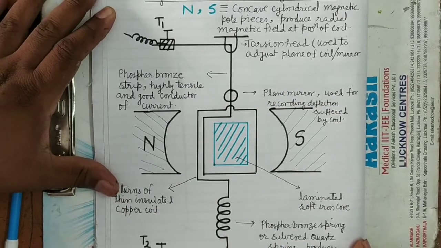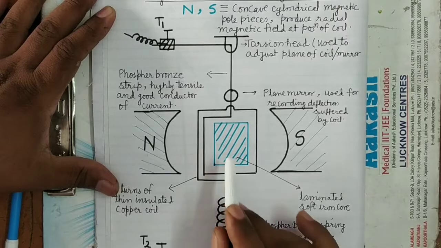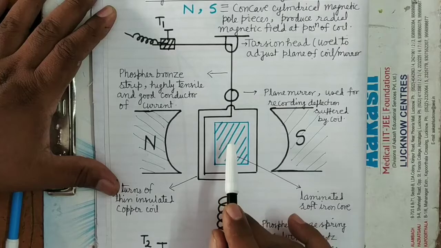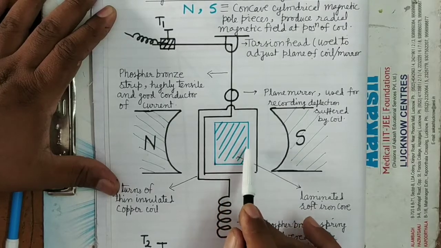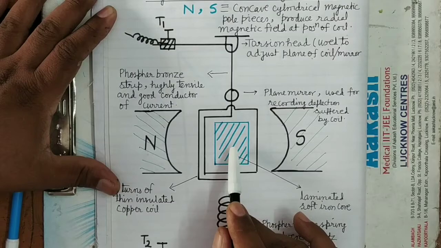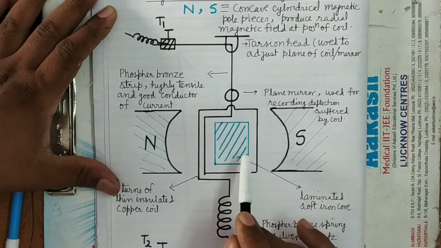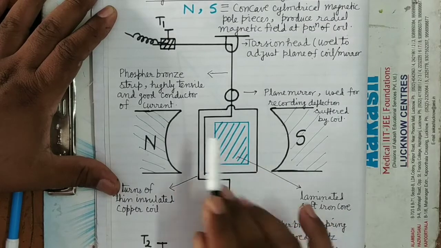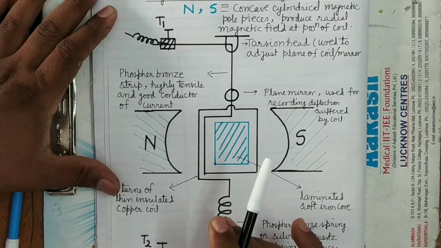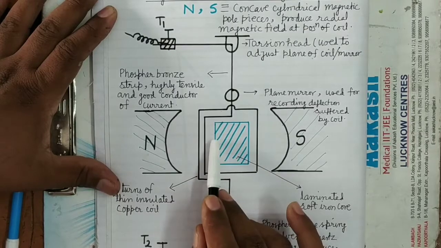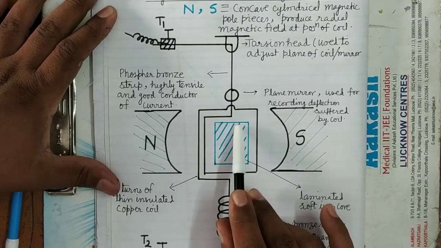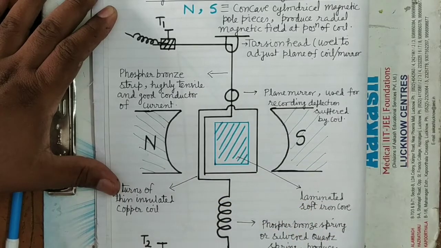So in the suspended coil galvanometer, this is the coil which is made by winding insulated copper wire over a laminated soft iron core. The soft iron core is used in order to intensify the strength of the magnetic field at that position where the coil is situated. It's clear? So that even with a weaker current, it produces a sufficient amount of torque and the coil rotates. It's clear?